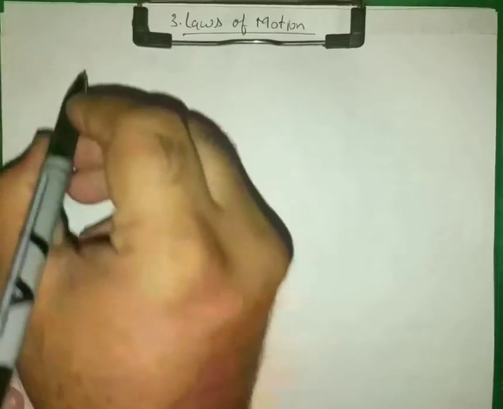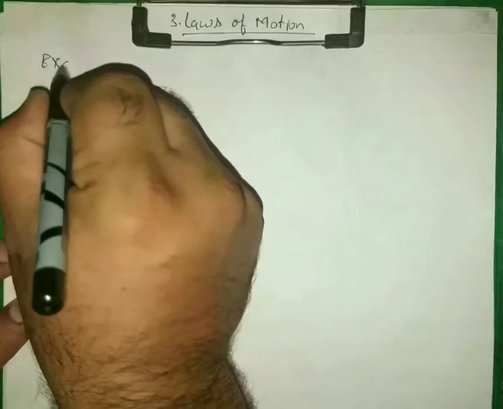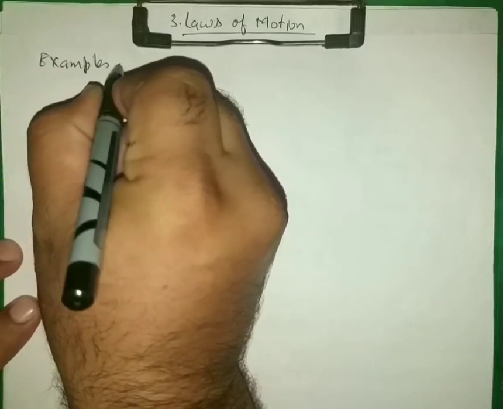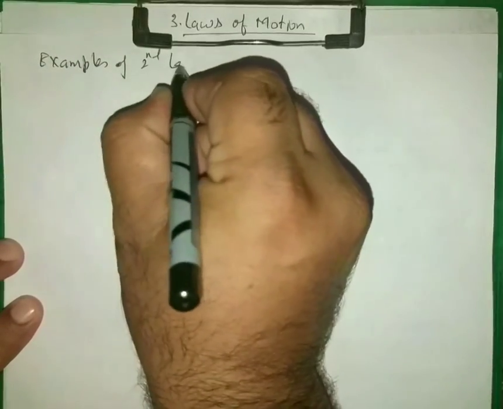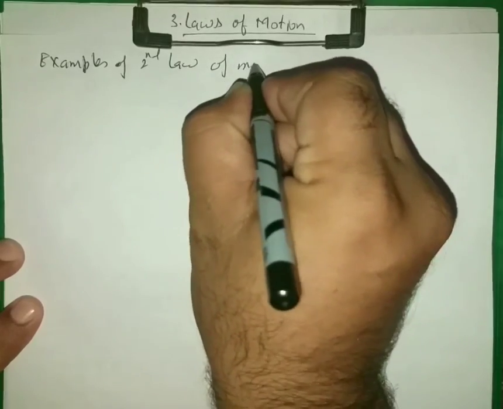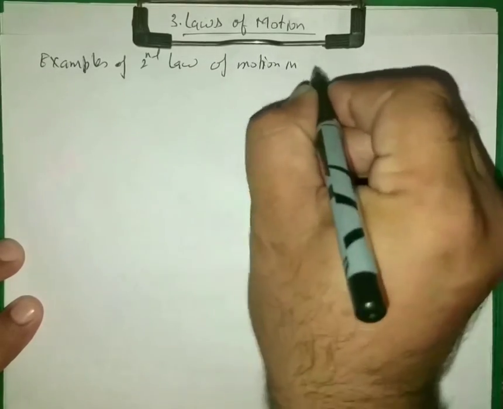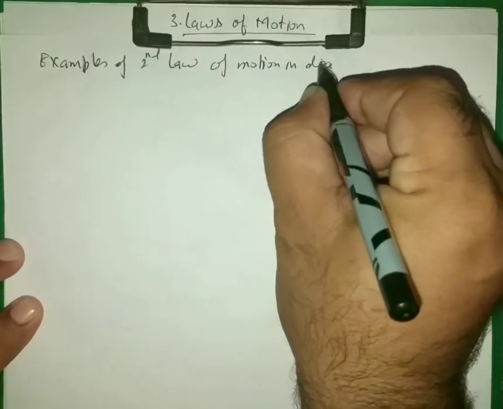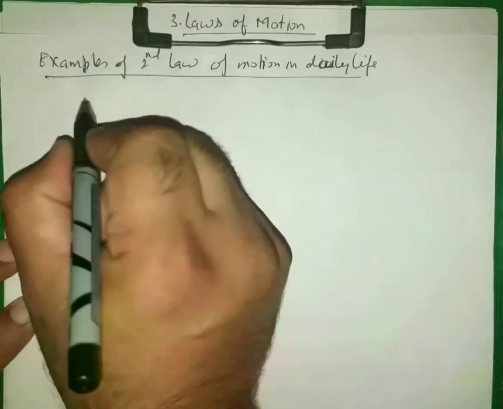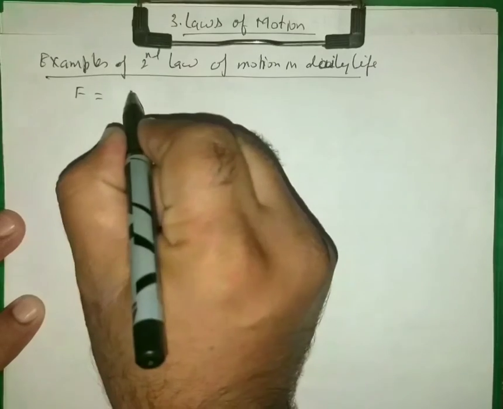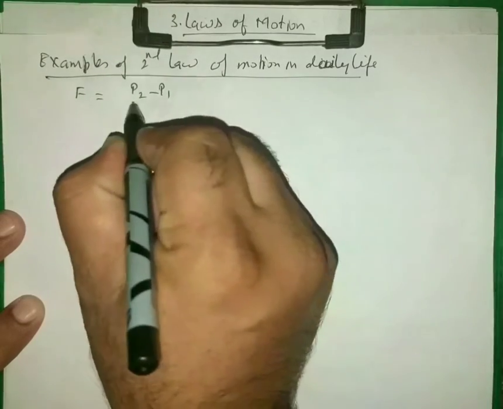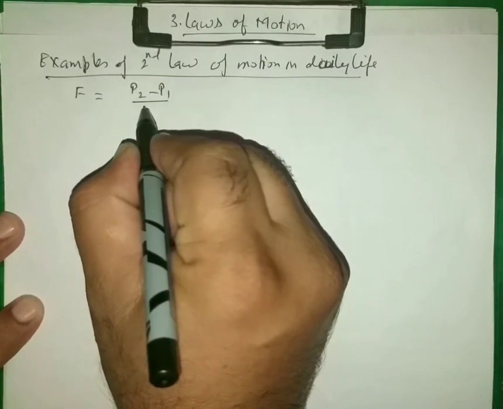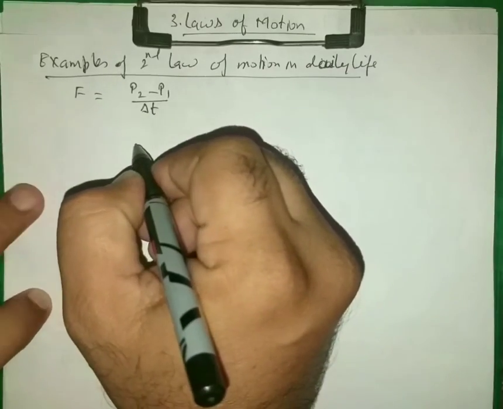Now let us talk about some examples of second law of motion in daily life. So we have already seen that F is equal to (P2 minus P1) over delta T, or change in time.